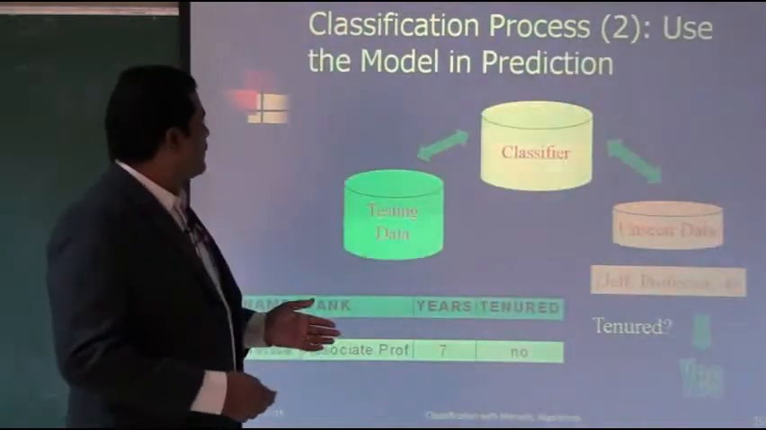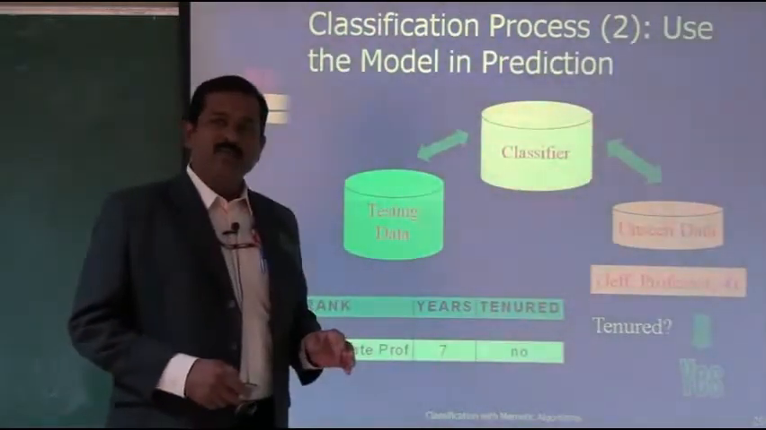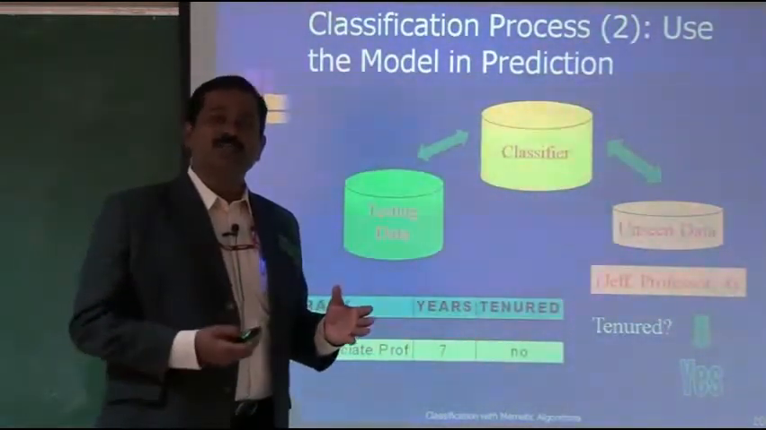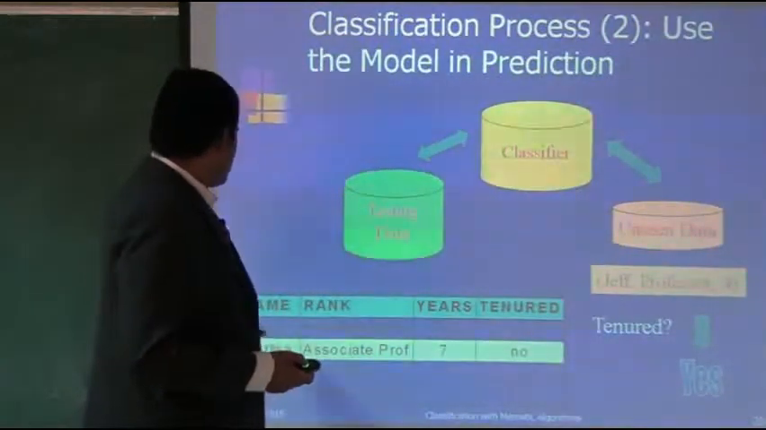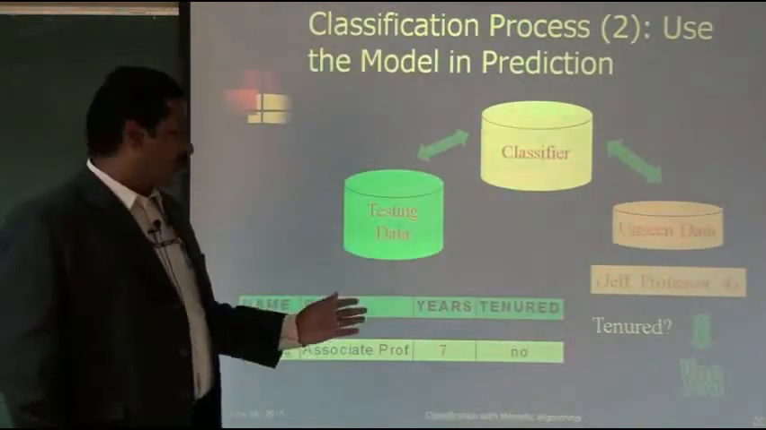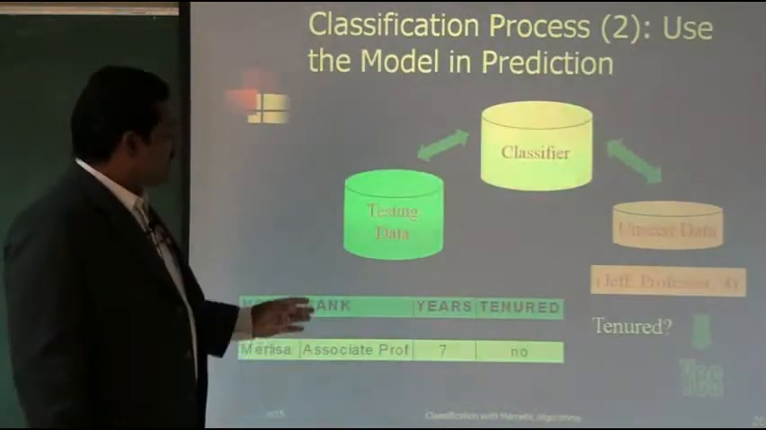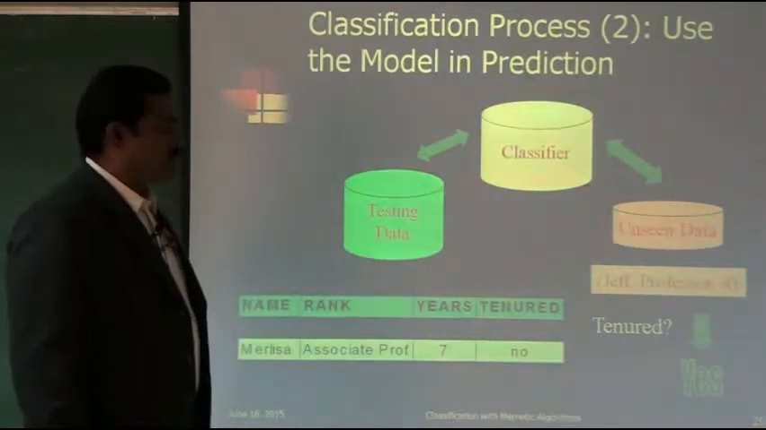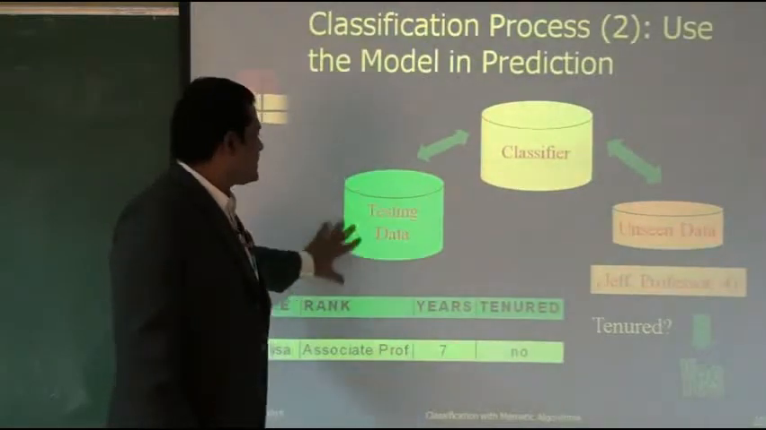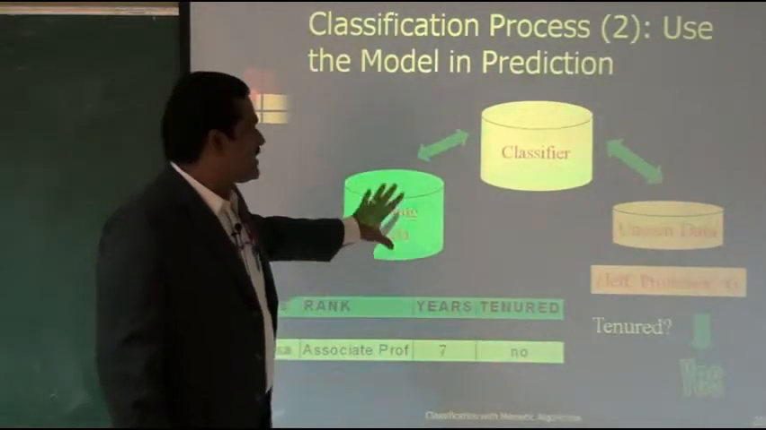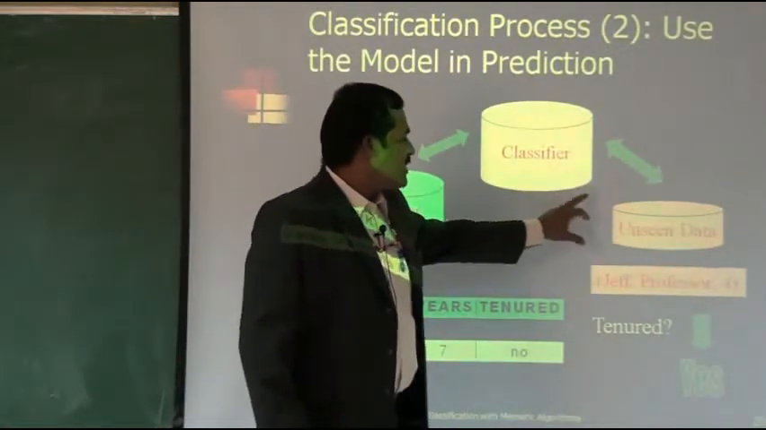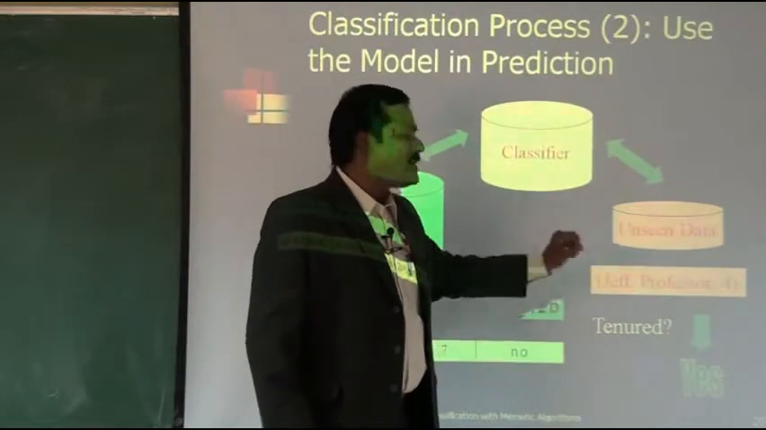So what is the next step? Using this model we have to test the future cases. That is called usage of the model. Suppose you get name equal to Marilisha, rank equal to associate professor, years 7, tenured equal to what? With that data we are testing, and then after testing a classifier is made. After this classifier is made, we apply this classifier on the unseen data.